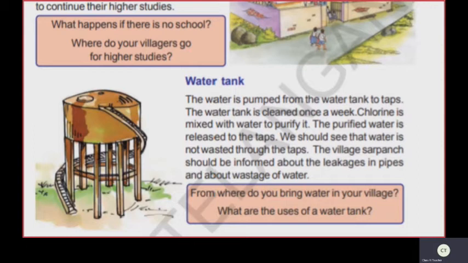In Rangapuram, there is a big water tank. To all the people of Rangapuram village, the tank water is supplied through taps. The water tank is cleaned once in a week and chlorine is mixed in it to kill the germs. The purified water is released to the taps.